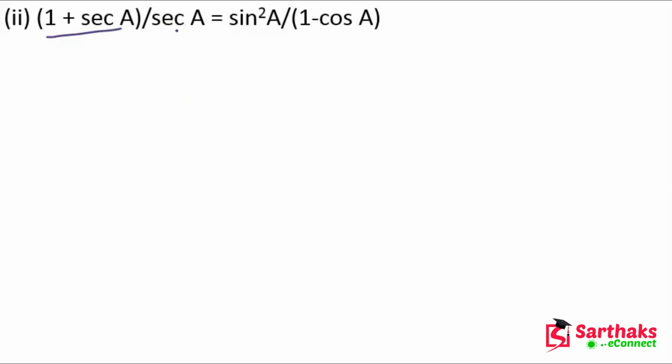1 plus sec A upon sec A is equal to sin square A upon 1 minus cos A. Now we have to prove this.